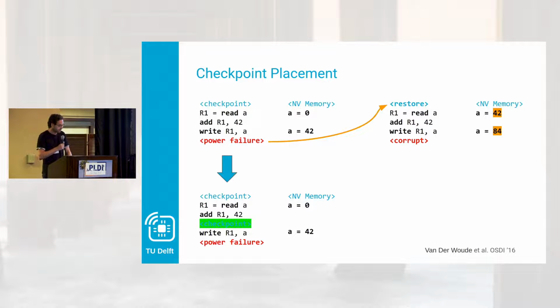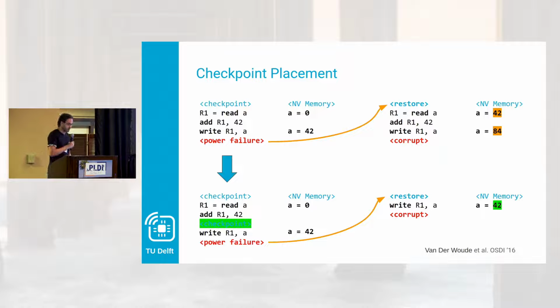Now, how do you solve that? You solve that by putting a checkpoint between the read and the write of this write after read to non-volatile memory. So if we go through these steps again, we can see that, okay, it's read, it's added, and power fails. But now we restore from a later point. So we only write the contents of register 1 again to the non-volatile memory. So we have the expected output of 42. And here, the reason we can still restore the register is because the register is actually part of our checkpoint content. So in this case, the checkpoint only consists of the registers.